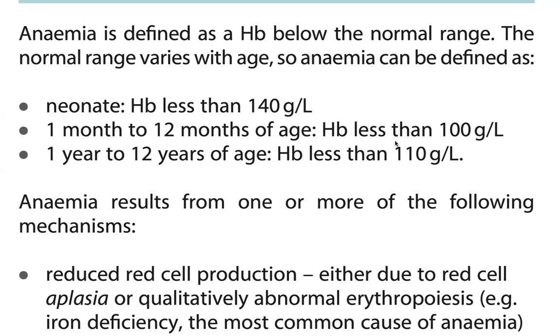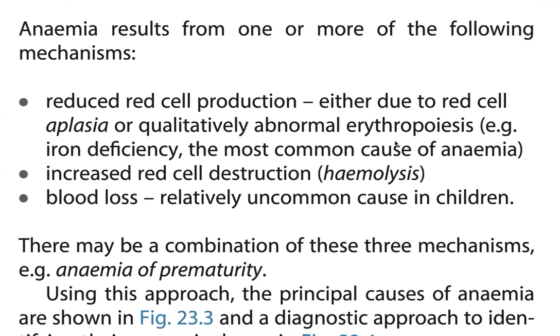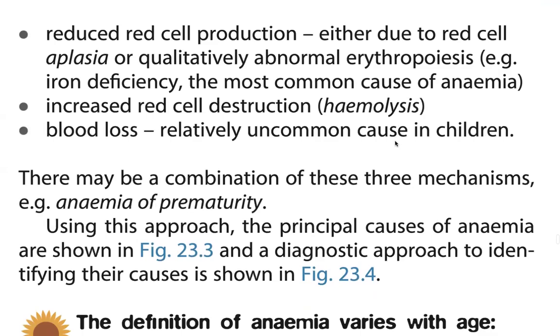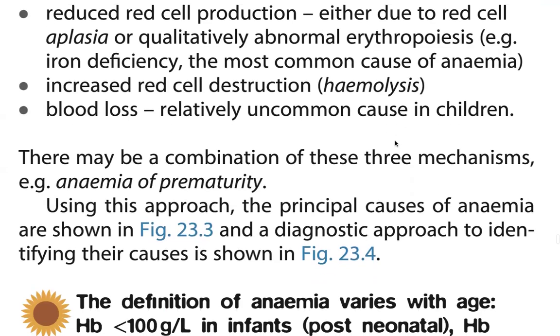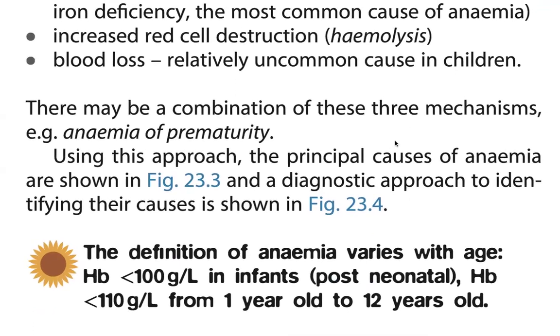And anemia results from one or more of the following mechanisms: reduced red cell production, either due to hypoplasia or qualitatively abnormal erythropoiesis and inefficiency; increased red cell destruction, which is the most common cause of anemia; or blood loss, which will be an uncommon cause in children. There may be a combination of these three mechanisms, as in anemia of prematurity. Using this approach, the principal causes of anemia are shown, and the diagnostic approach to identify the causes is shown.